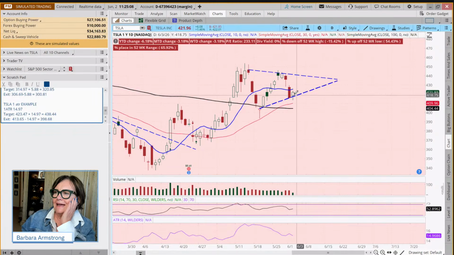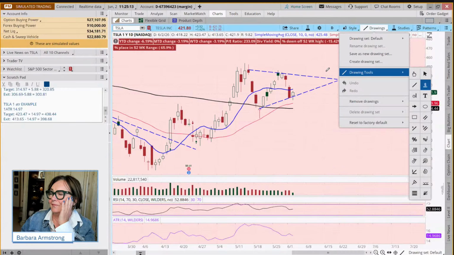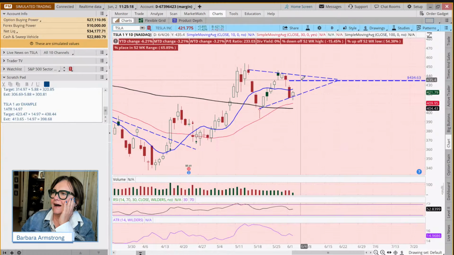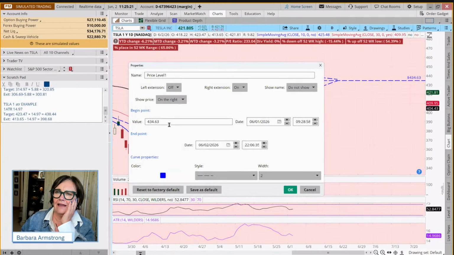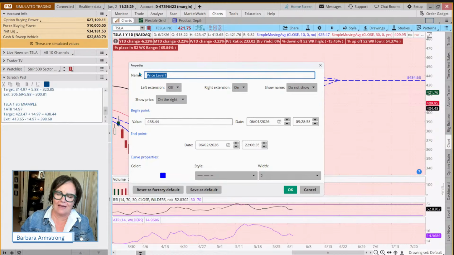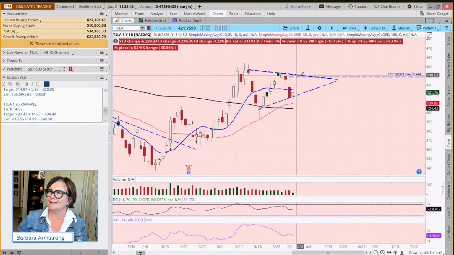So again, how do we put this trade in? Very similar to the way we put the last trade in. And if we want to put the target on our chart, I just draw a line in the general area, and then I write 438.44. Now, one of the things I want to be sure of is that it's not above that diagonal resistance potential level, because that could throw some trouble into the works. So it's just below that.